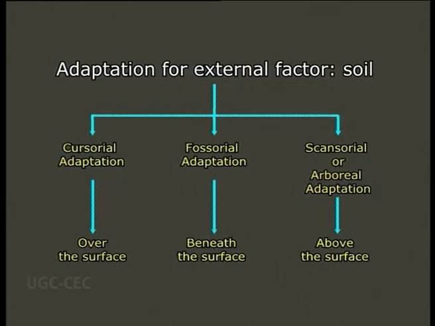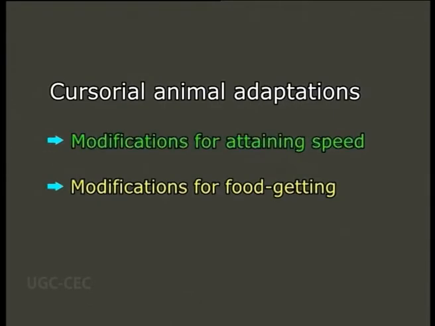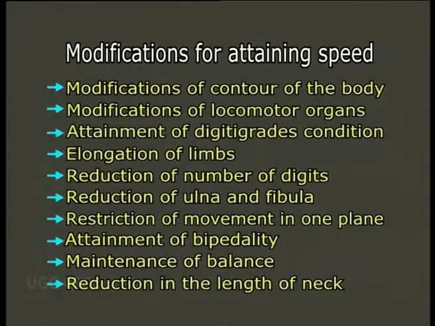Let us first discuss the cursorial adaptations of soil animals in detail. These animals show different modifications for speed attainment and getting the food. Let us understand them one by one. Modifications for attaining speed. Cursorial adaptation signifies the modifications for attaining speed on the hard surface of the earth. These adaptations have been manifested in a variety of ways. The main aim is to offer least resistance in the attainment of speed, which in turn includes a number of modifications.